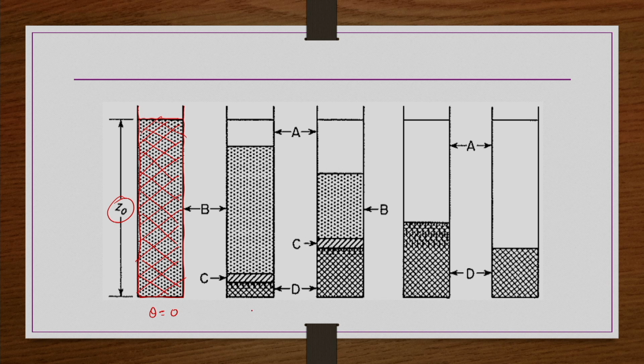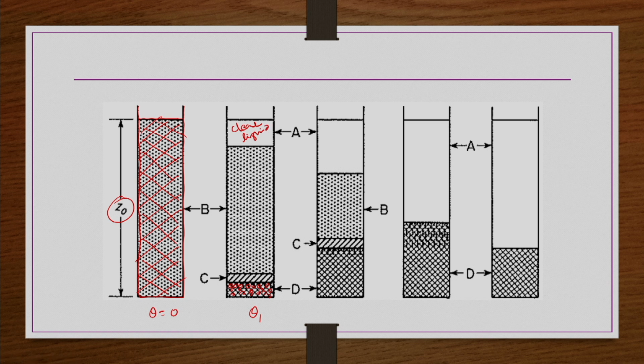Now, at some time theta 1, you have allowed the solids to settle. At the bottom, some solids are settling as concentrated sludge, and there is a clear liquid zone forming at the top, because the particles have started settling.